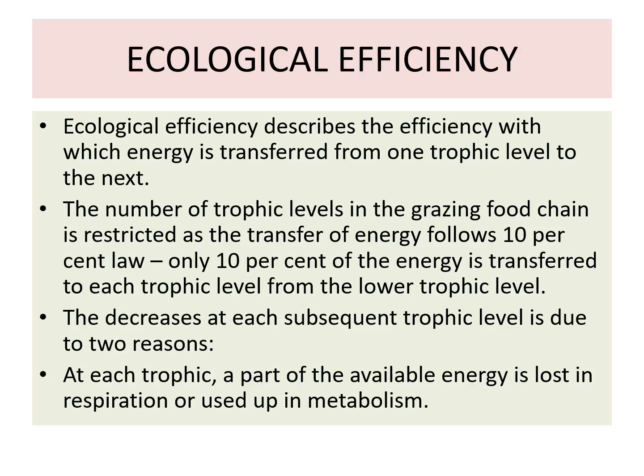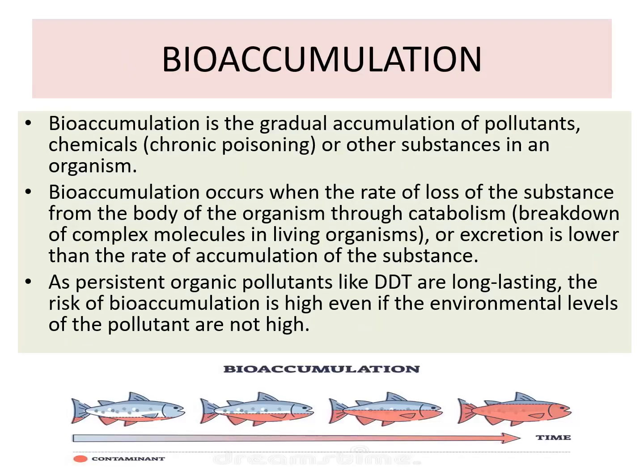At each trophic level, part of the available energy is lost in respiration and part is used in metabolism. Next term is bioaccumulation. Bioaccumulation is the gradual accumulation of pollutants, chemicals in the organism. Bioaccumulation occurs when the rate of loss of the substance from the body of the organism through catabolism or excretion is lower than the rate of accumulation of the substance.